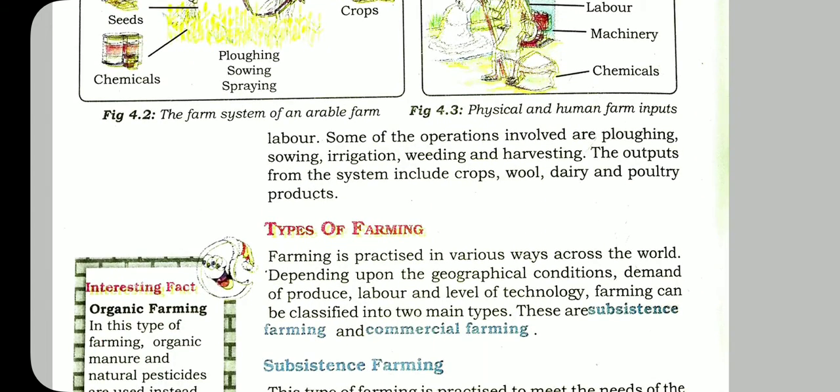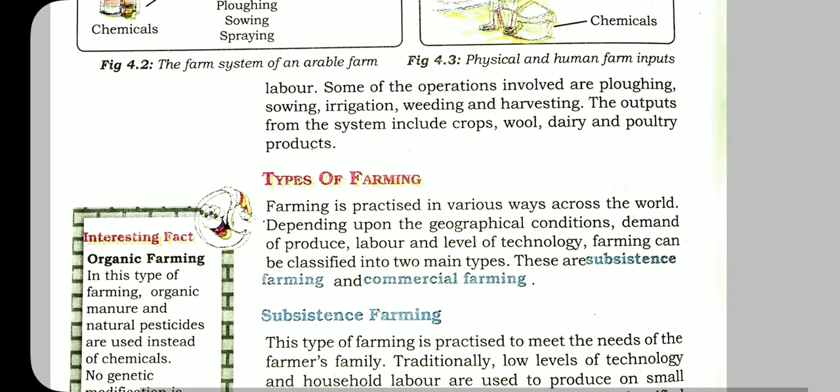Some of the operations involved are plowing, sowing, irrigation, weeding and harvesting. Weed means the unwanted plants. The outputs from the system include crops, wool, dairy, and poultry products.